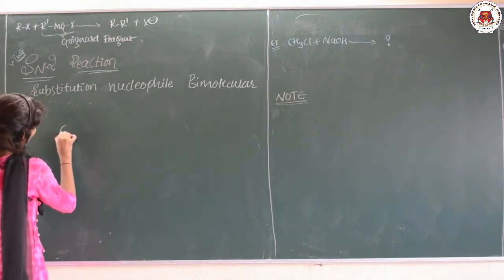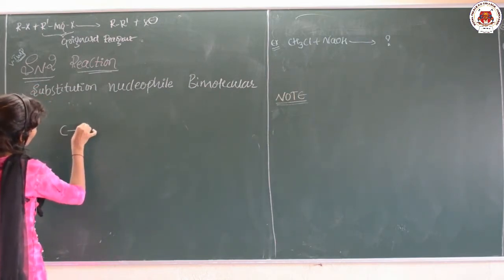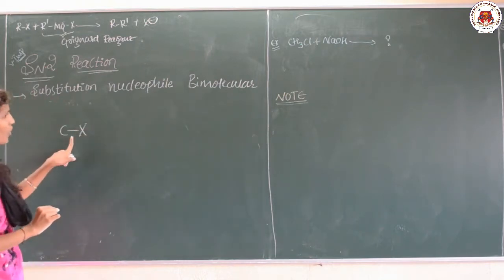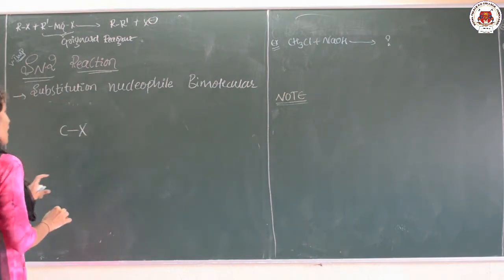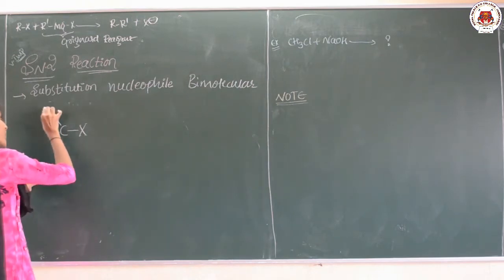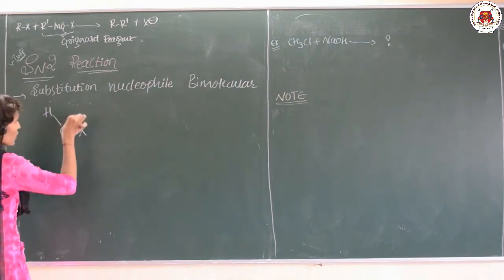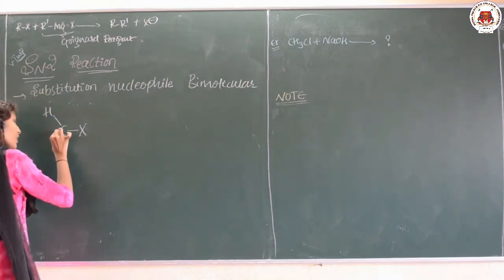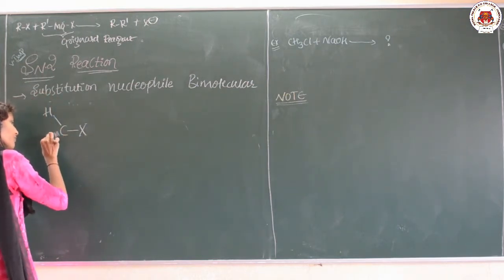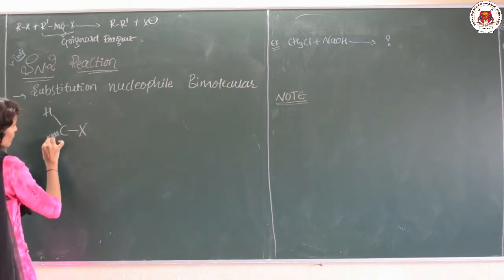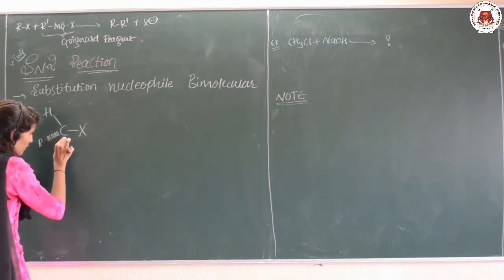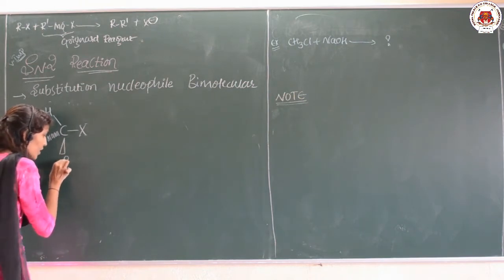Haloalkane means I will take it like this, C and X. One of the halogens must be there, attached to the carbon along with a hydrogen, and this halogen and hydrogen are in the same plane. And the other two groups I am going to write here: this is R and this is R dash.